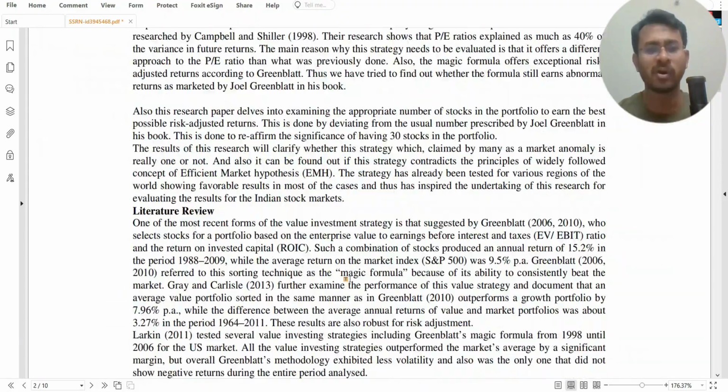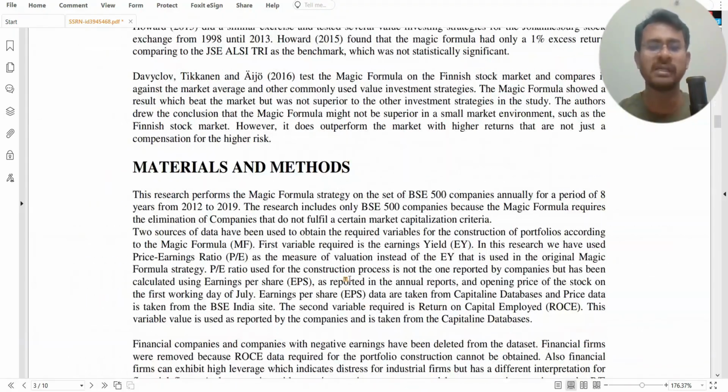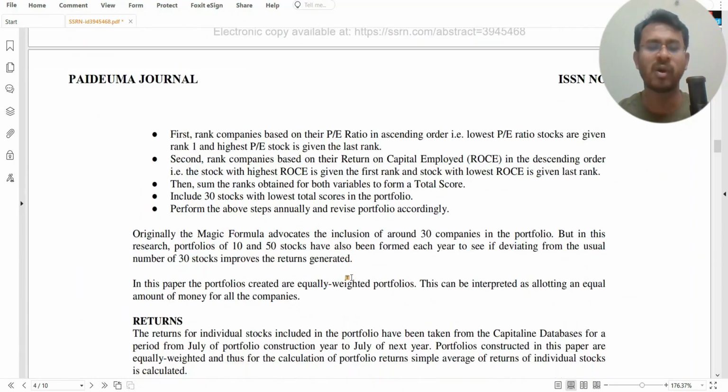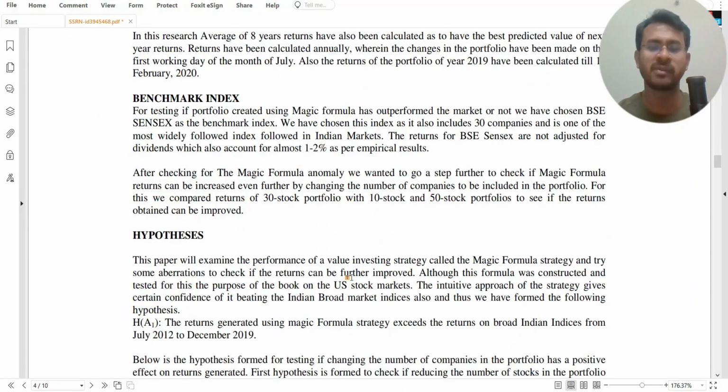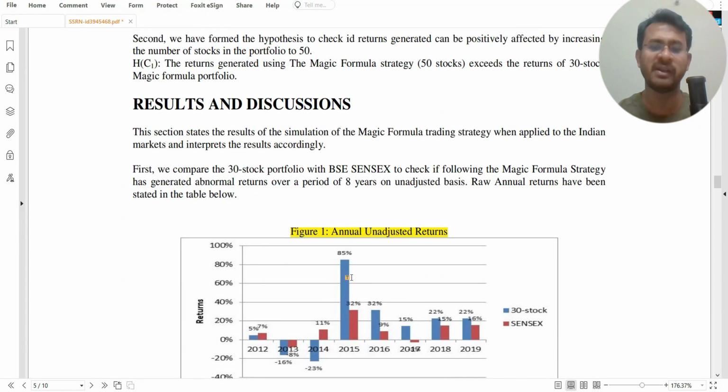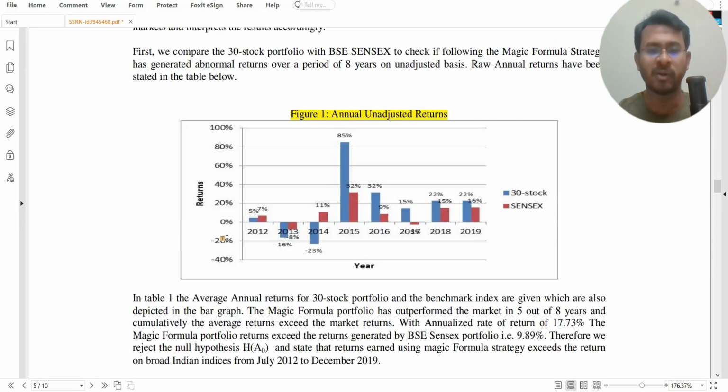Now some more important concepts we will also see: what the portfolio is going to be, and how exactly the return comes up in different years. Here we can see the result from 2012, and 2020 is also included, but only 1 month, January, has been done. So I believe that is why they have not included 2020. But anyway, whichever years they have included, let us look at this. What you see in red is the Sensex return, and the 30 stock portfolio is basically your magic formula portfolio.